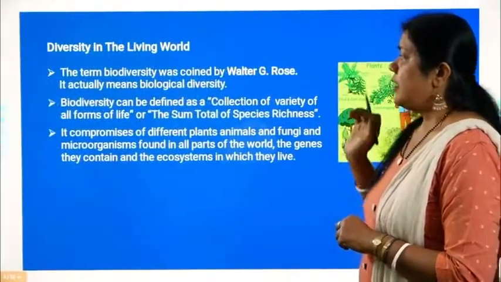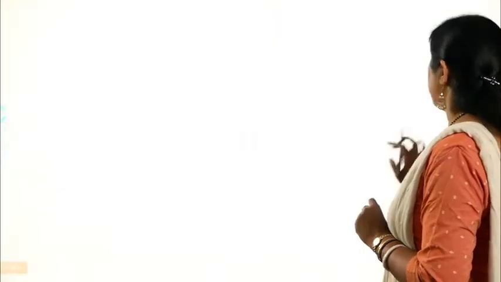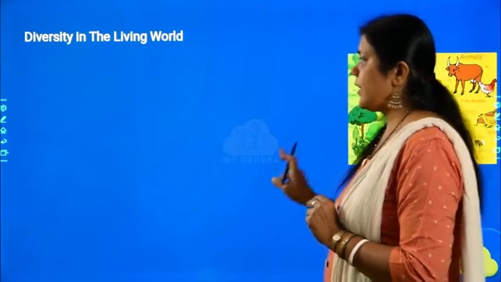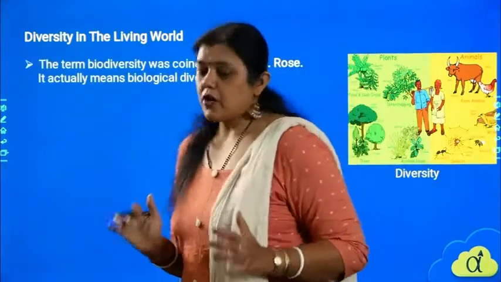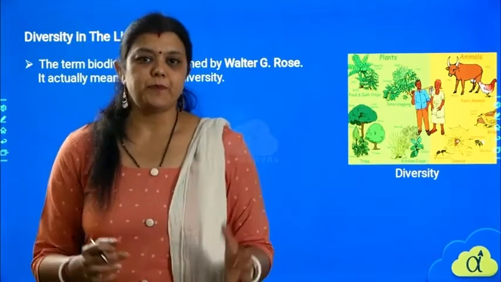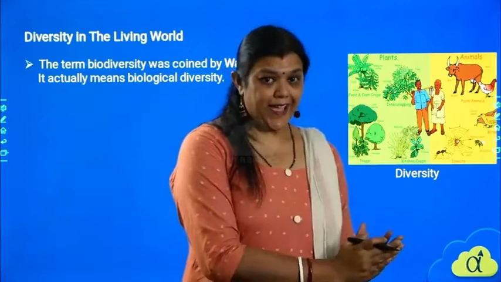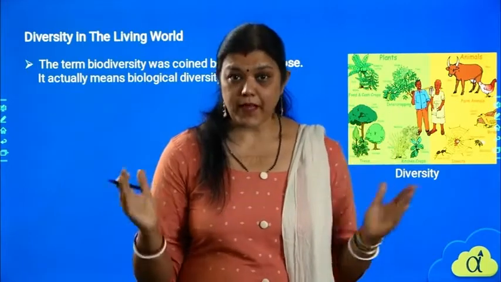Now, when we see the diversity in the living world, when we talk about living things, we see different types of living objects in and around us, right? We see different types of animals, we see different types of plants.